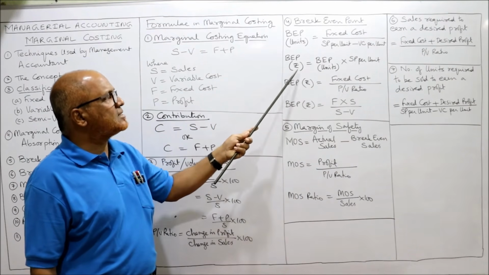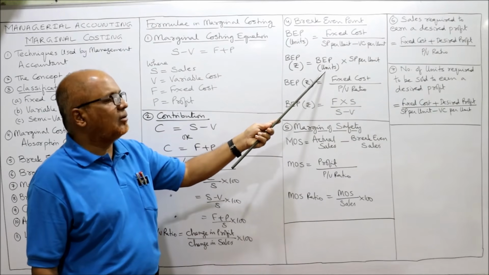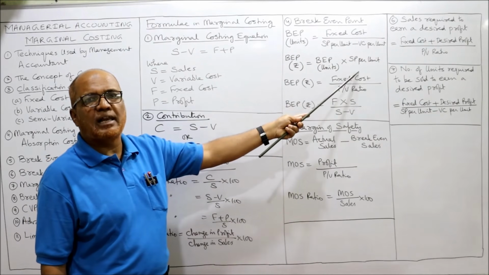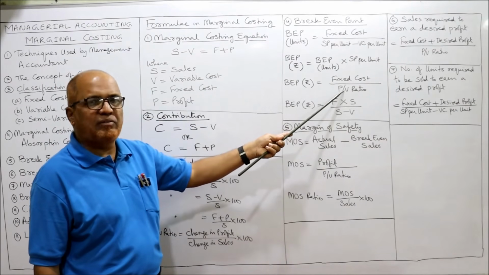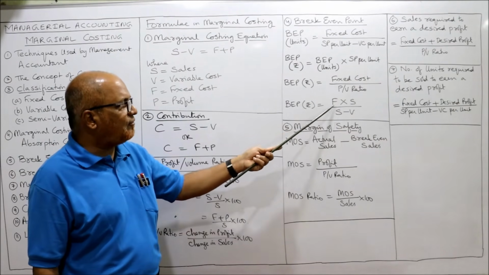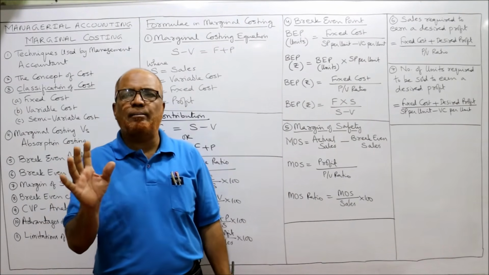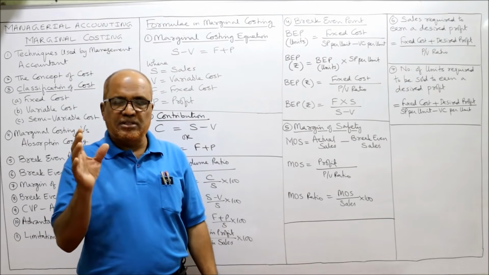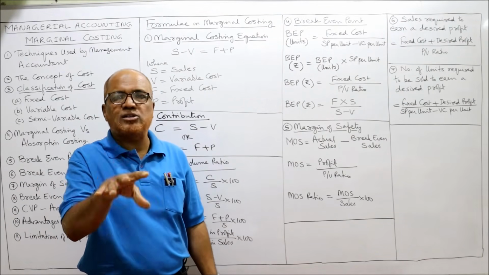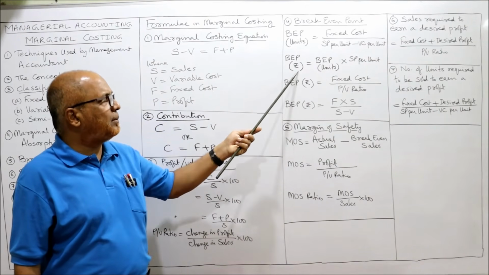BEP in rupees is equal to BEP in units into SP per unit. Whatever BEP in units you get, multiply with selling price. Then one more formula, BEP in rupees is equal to fixed cost by PV ratio. One more formula, F into S by S minus V. Any formula you apply, you will get the same answer. It depends on the information given in the problem. So BEP in units, this is BEP in rupees.